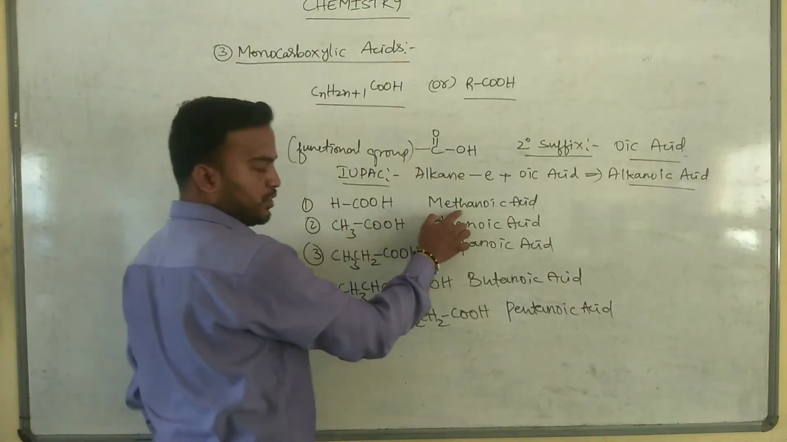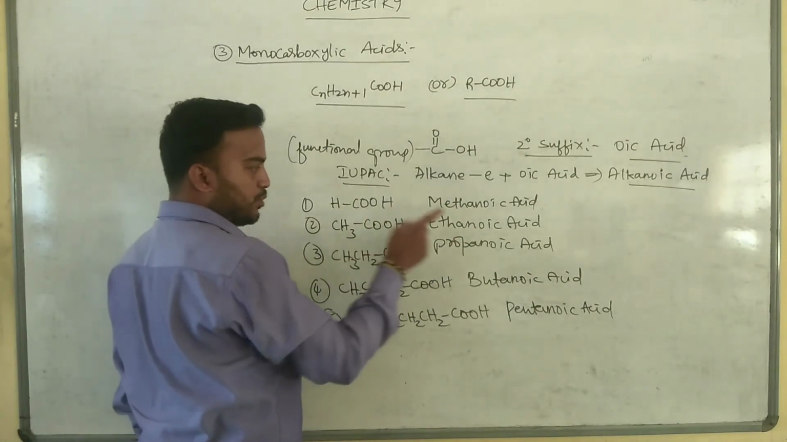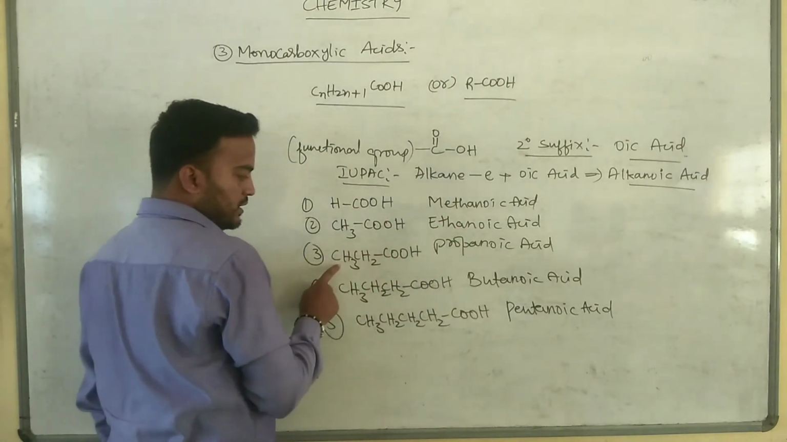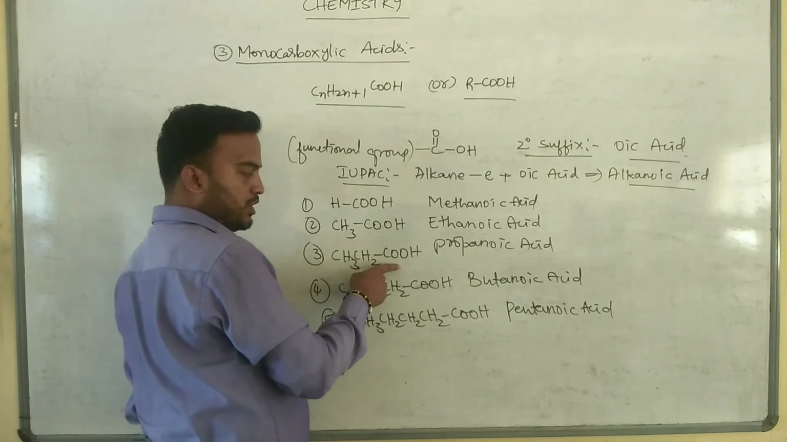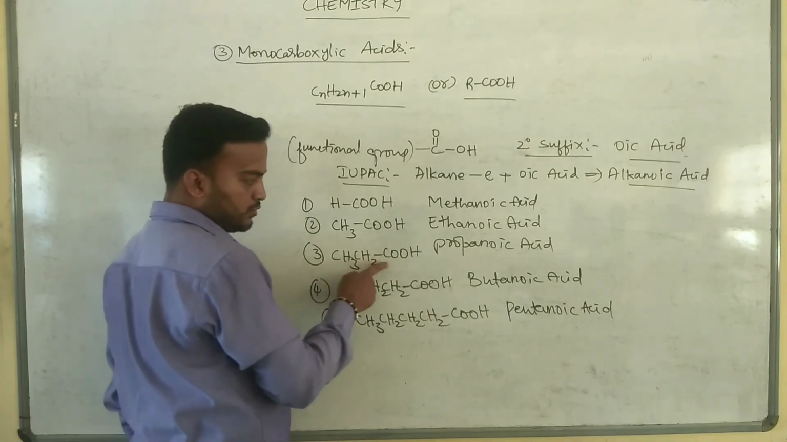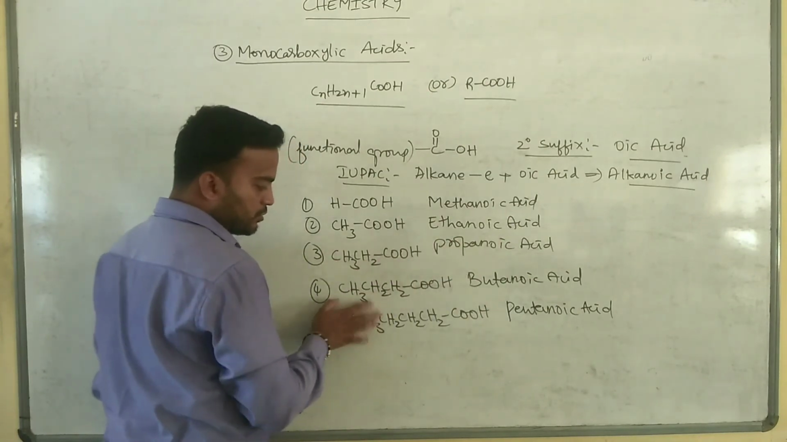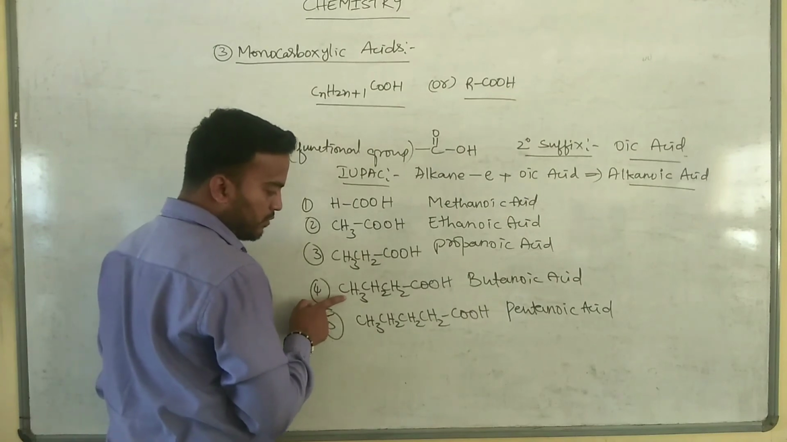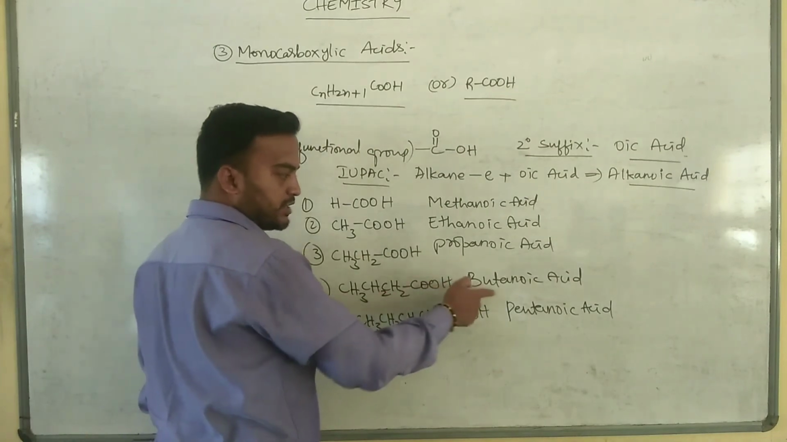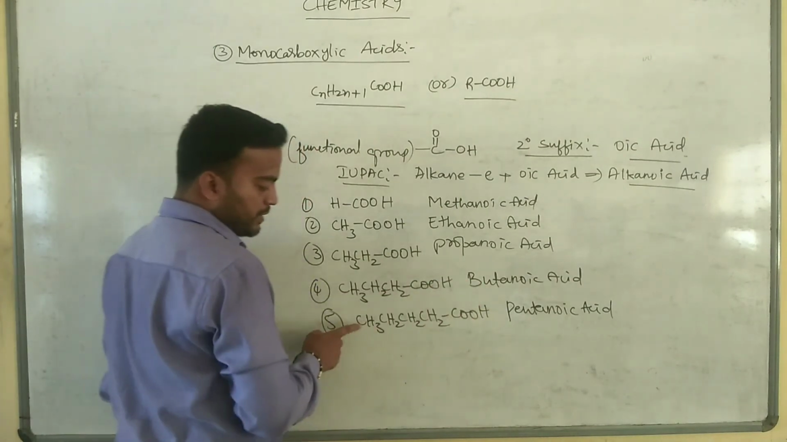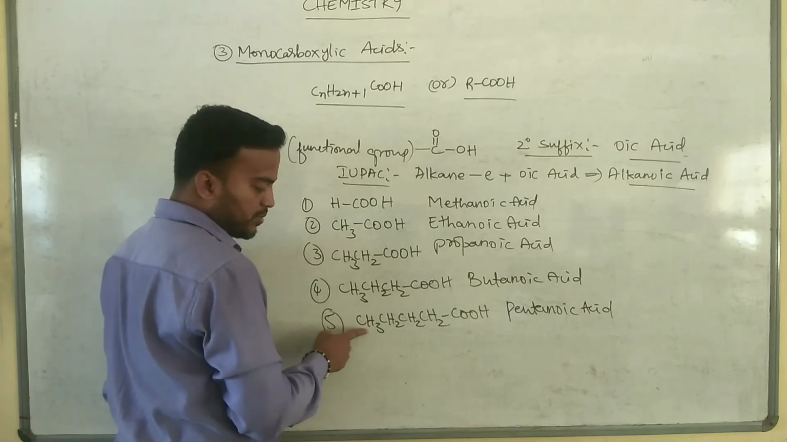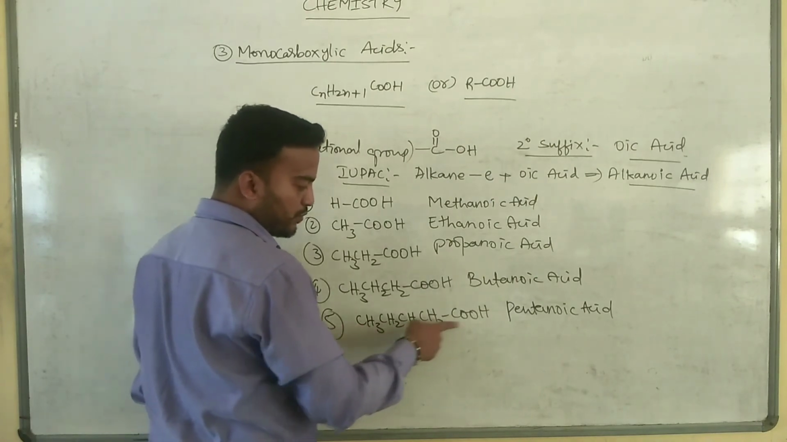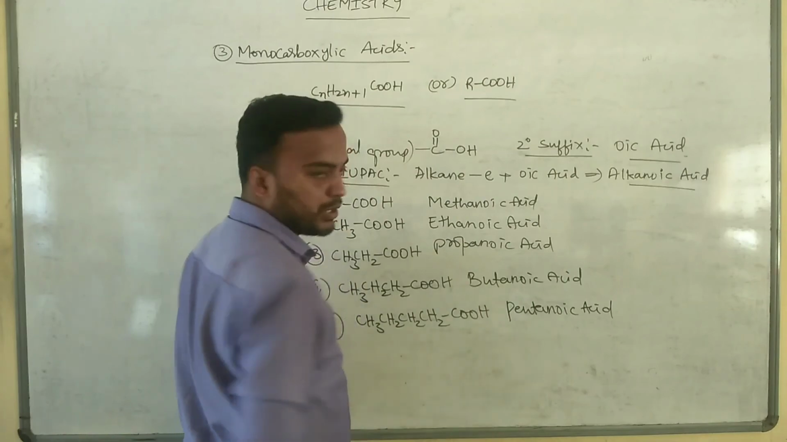HCOOH is known as methanoic acid. CH3COOH is known as ethanoic acid. CH3CH2COOH: number of carbon atoms are 1, 2, 3, propanoic acid. In this case number of carbon atoms are 1, 2, 3, 4, hence it is known as butanoic acid. In the last one, number of carbon atoms are 1, 2, 3, 4, 5, hence it is known as pentanoic acid.